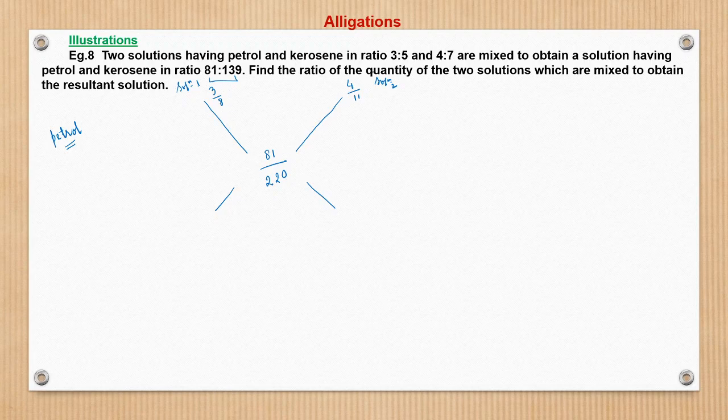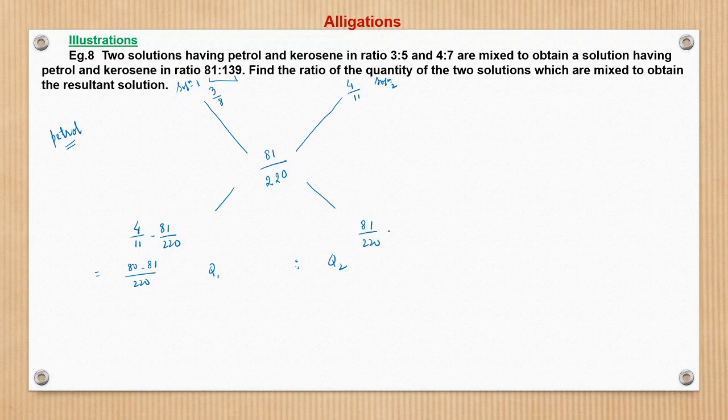We have to find the ratio of the quantities Q1 is to Q2, and this ratio is the ratio of the differences. So here we will calculate 4 by 11 minus 81 by 220.